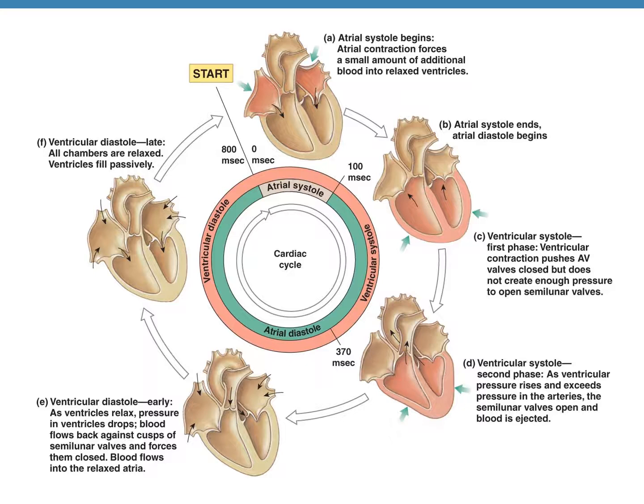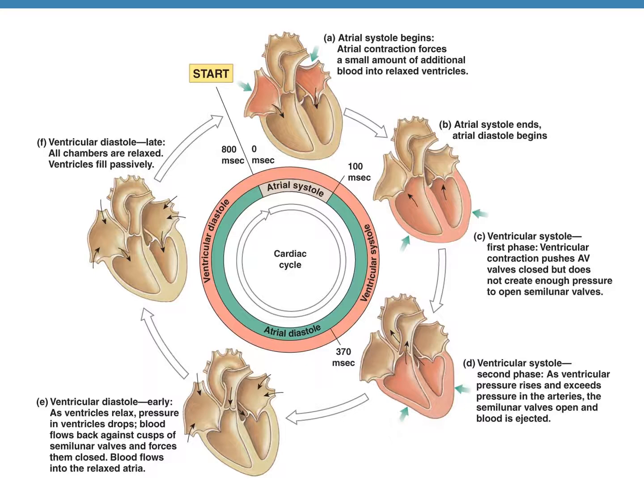So the first figure, which is A, is atrial systole. Atrial systole is starting. That means the atria are filled with blood, and now the pressure inside the atria is higher than the pressure inside the ventricles. So blood starts flowing from the atria into the ventricles through the atrioventricular valves, because the pressure inside the atria has opened these valves, and blood flows from the two atria into the corresponding ventricles.